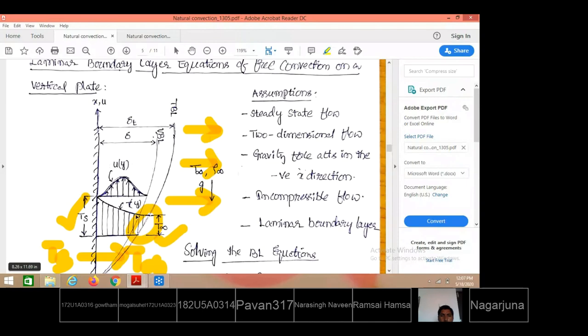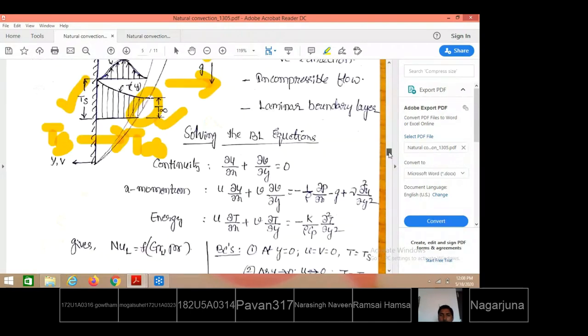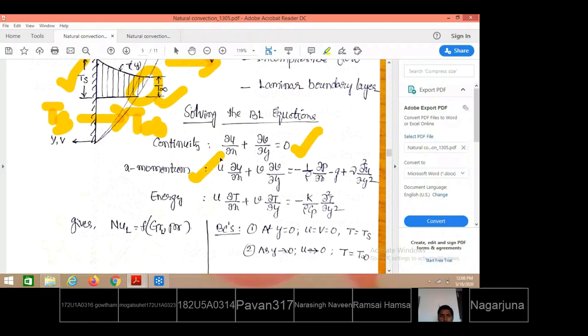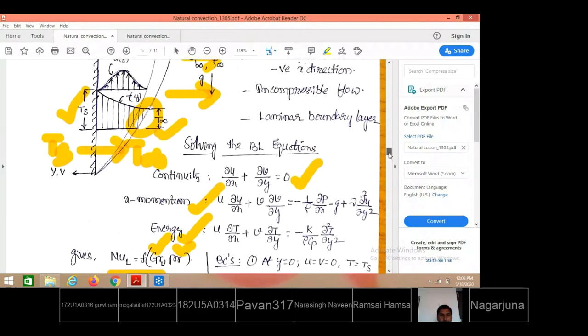Now for these fluid layers, considering three mathematical equations, continuity, momentum and energy, and solving them subject to these boundary conditions, we have got the Nusselt number relation as a function of Grashof number and Prandtl number. Nusselt number equals a function of Grashof number and Prandtl number. The Grashof number is derived as a function of density differences, and this is responsible for creating the fluid momentum in natural convection. Whereas in forced convection, where a velocity field is included in the problem, the Nusselt number was derived as a function of Reynolds number and Prandtl number.